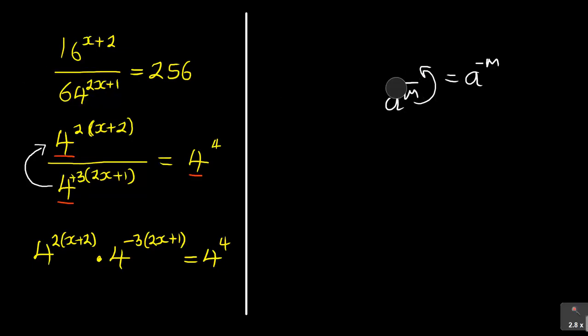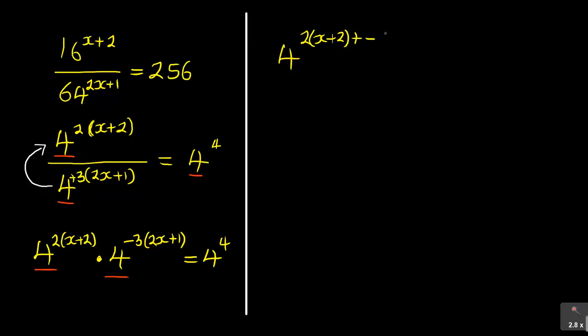Once I have achieved that, then things become much easier for me. Now, how do they become much easier? Same bases here, meaning I can add the exponents. So if the bases are the same, I will have 4, and then I've got 2x plus 2. I can actually open that bracket, but let me wait a bit. So it's 2x plus 2 plus minus 3.